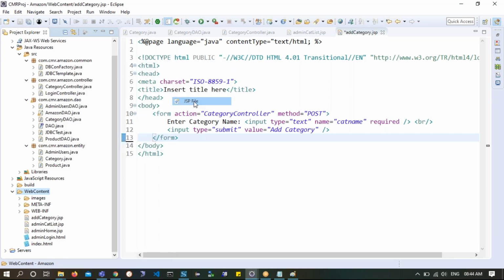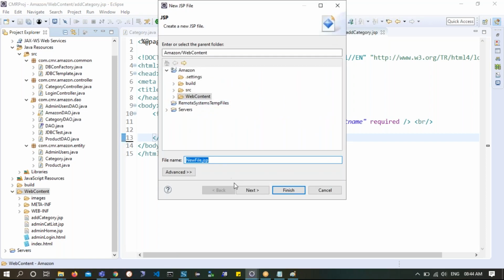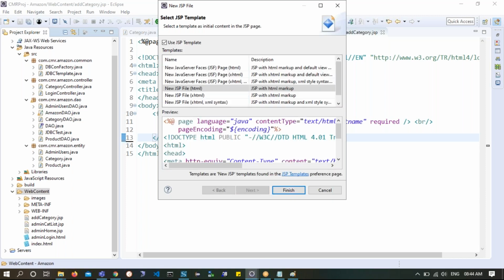So when you take it as a JSP page, here I'm giving the name as add or edit cat, add or edit cat.jsp. I'll say next. Now here, JSP with HTML markup is the type of JSP template it takes. I mean, clear? And then